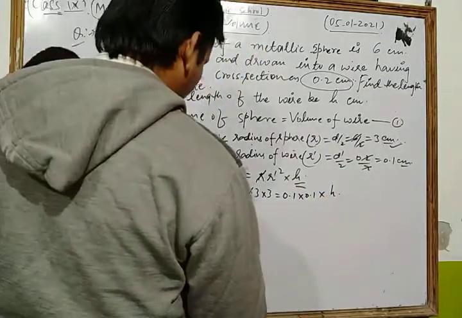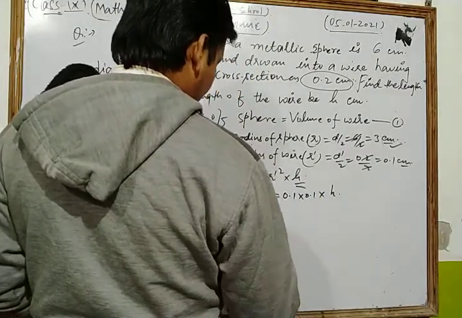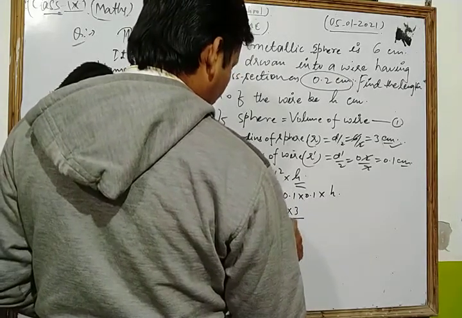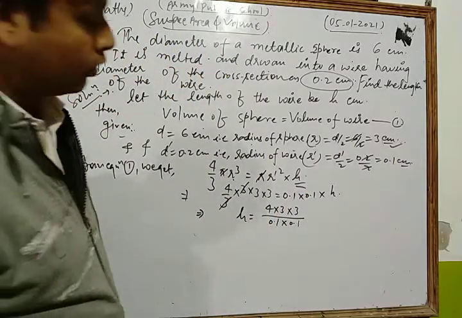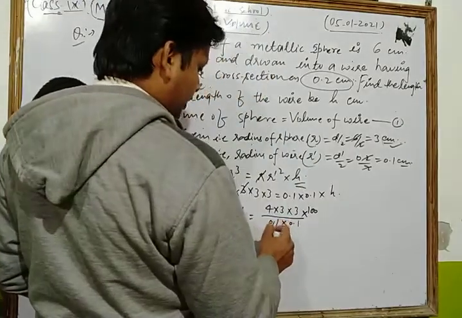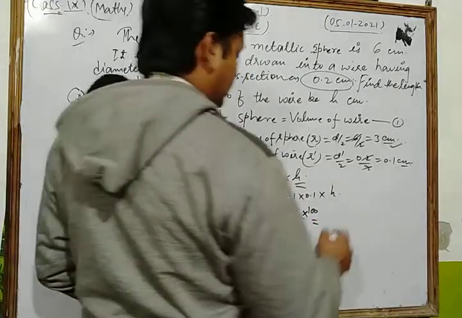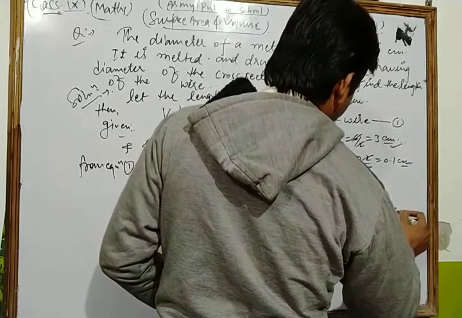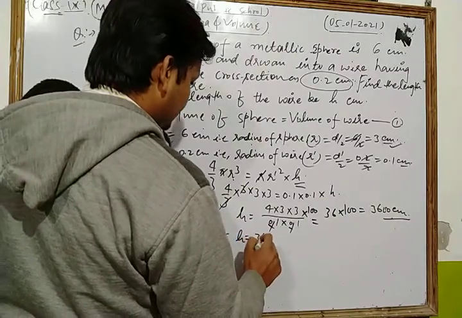Now the value of h: 3 cancels, so 4 into 3 into 3 divided by 0.1 into 0.1. After solving, 4 threes are 12, 12 threes are 36, 36 into 100, that is 3600 centimeter, or h is equal to 36 meter.